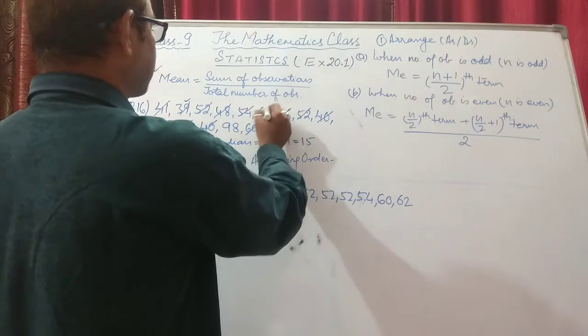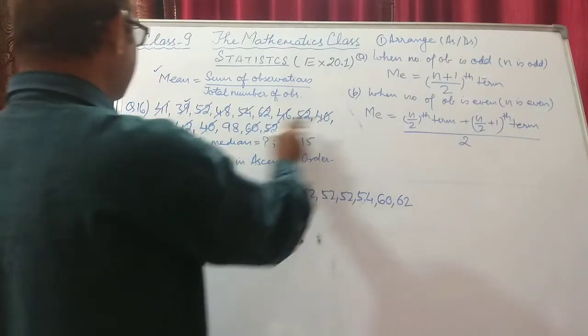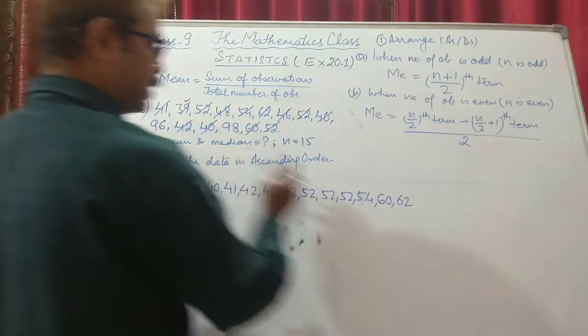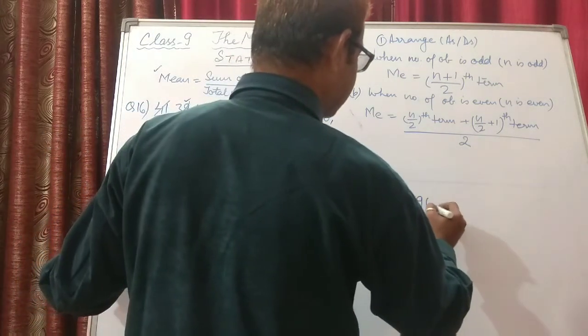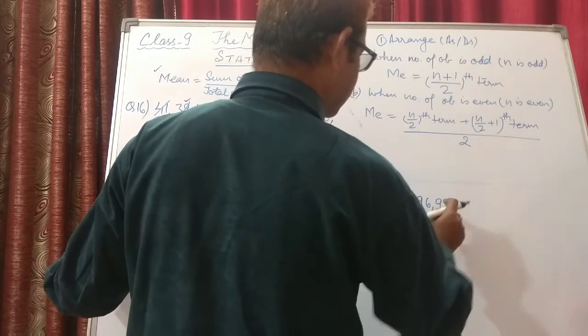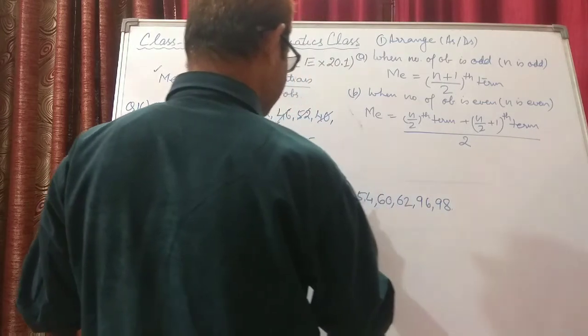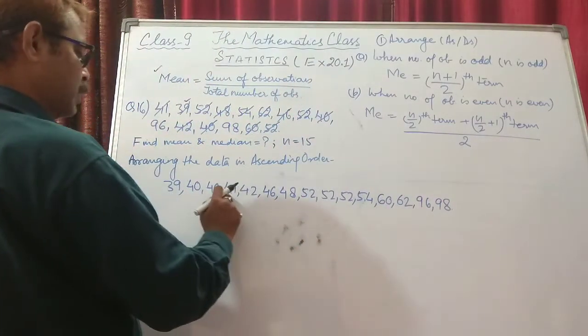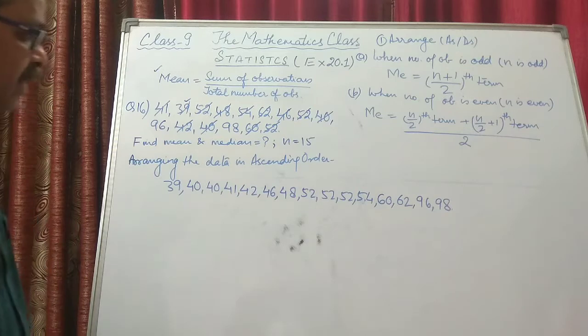60 cancelled, 62 cancelled, all cancelled in the above row, and then 96 and 98. We have arranged 1, 2, 3, 4, 5, 6, 7, 8, 9, 10, 11, 12, 13, 14, 15. Now we have arranged the data.